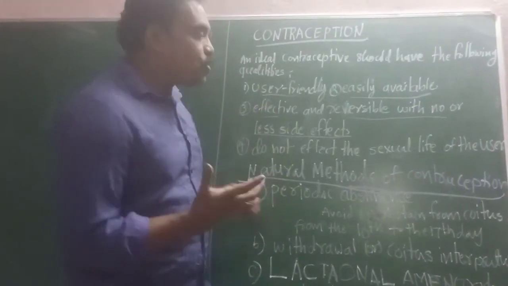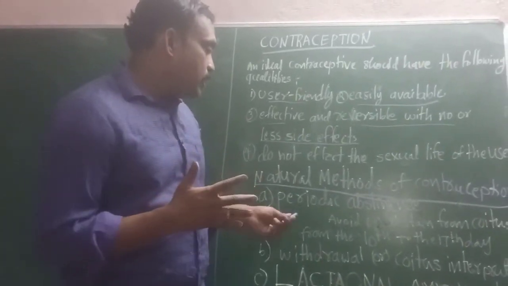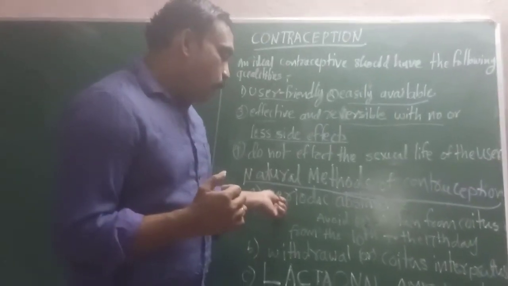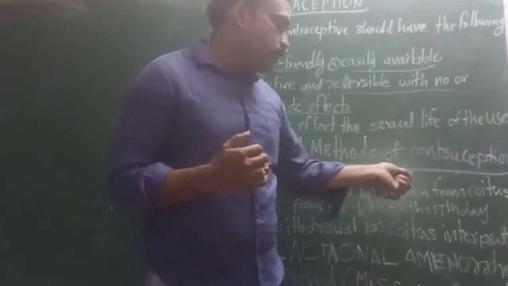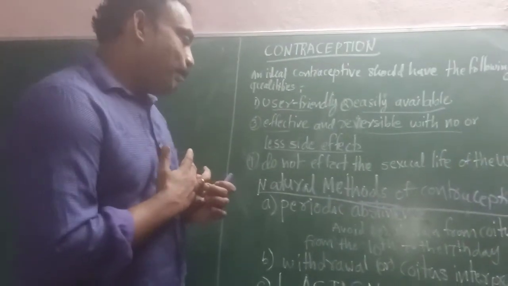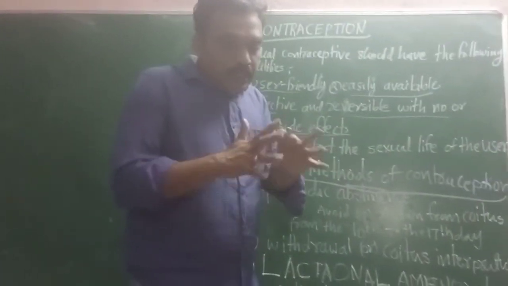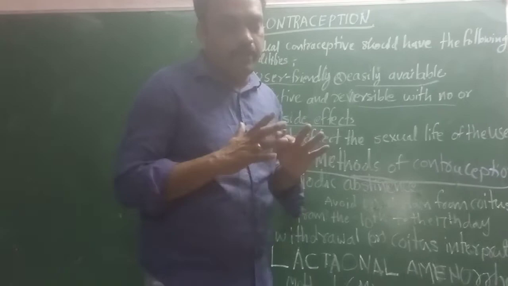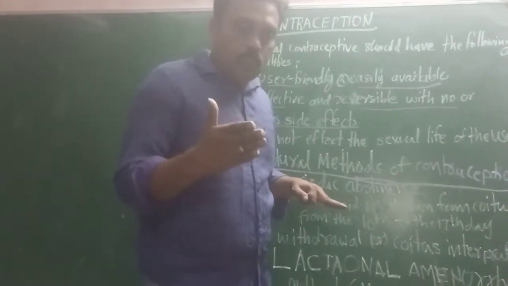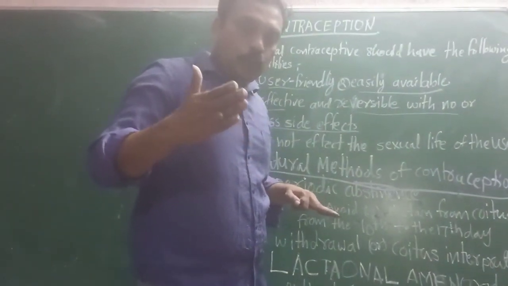Here are the natural methods of contraception. What are the natural methods? One is periodic abstinence. What is the meaning of periodic abstinence? At which time does ovulation occur in a female?